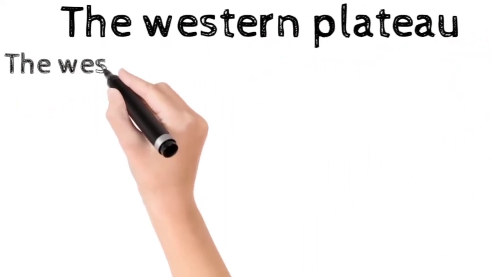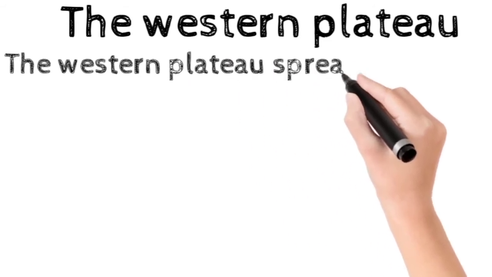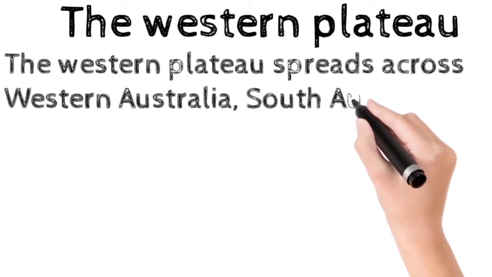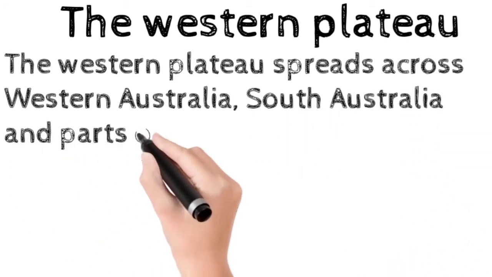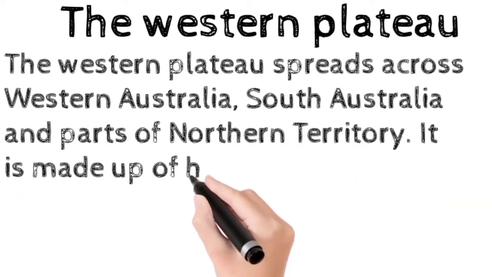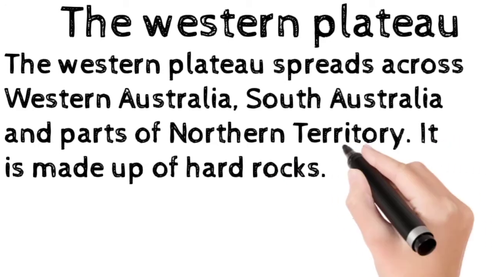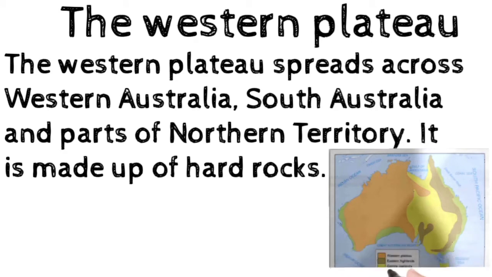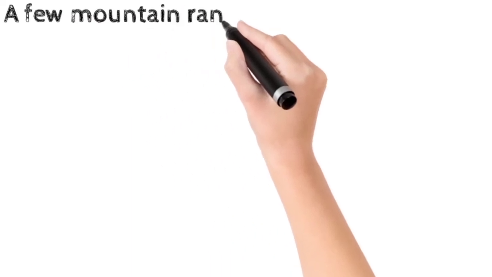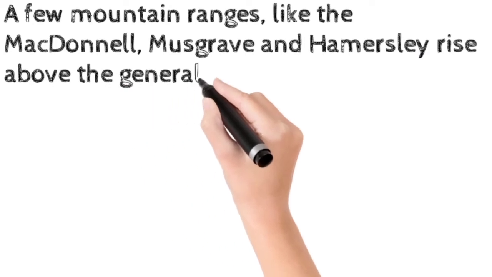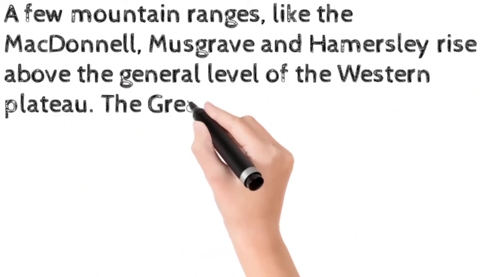The Western Plateau. The Western Plateau spreads across Western Australia, South Australia and parts of Northern Territory. It is made up of hard rocks. A few mountain ranges like the MacDonnell, Musgrave and Hamersley rise above the general level of the Western Plateau.